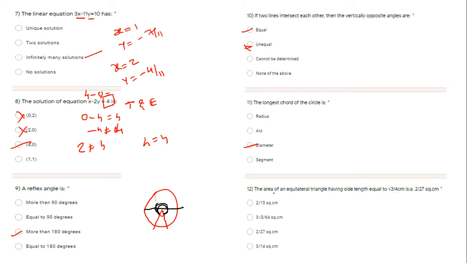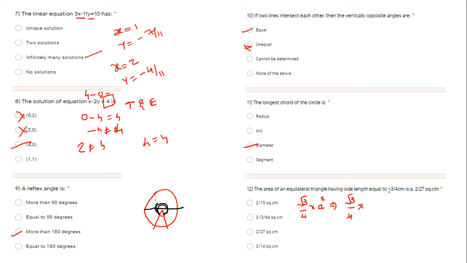Let me try. Area of an equilateral triangle having side length equal to... tell me the formula of an equilateral triangle. Root 3 by 4 into... speak loudly because I'm not able to hear your voice. Root 3 by 4 into a square, where a square means side square.